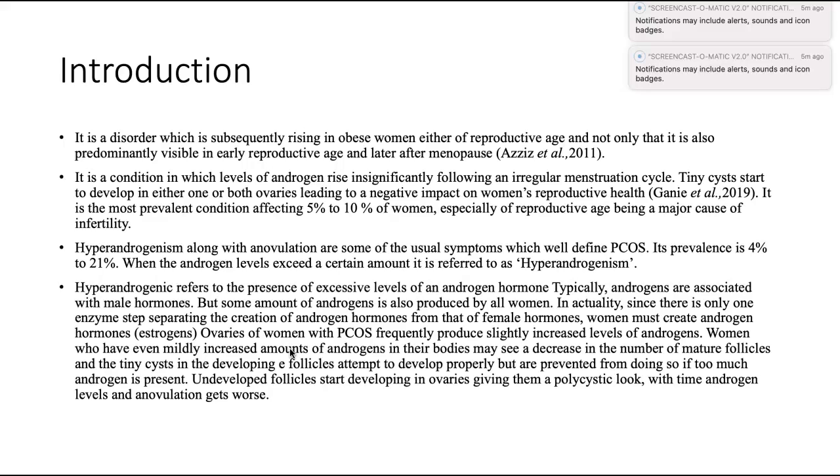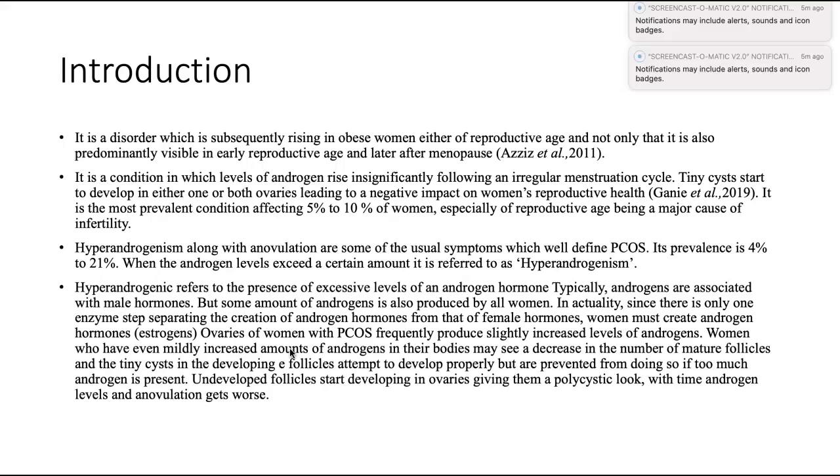Hyperandrogenism and anovulation are some of the usual symptoms which define PCOS. It is prevalent in 4% to 21% of women. When the androgen levels exceed a certain amount, it is referred to as hyperandrogenism. So what is hyperandrogenism?